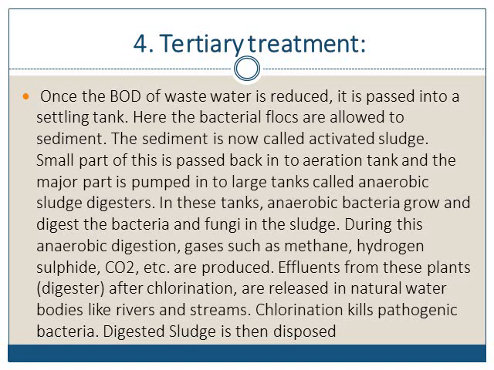A small part of this is passed back into the aeration tank, and the major part, remember, a small part is passed into the previous one, that is the aeration tank, and the larger part is pumped into larger tanks called anaerobic sludge digesters. In this tank, anaerobic bacteria grow and digest the bacteria and fungi in the sludge. That is the aerobic bacteria and fungi which we call flocks, which have formed the mesh which is used to digest organic matter.